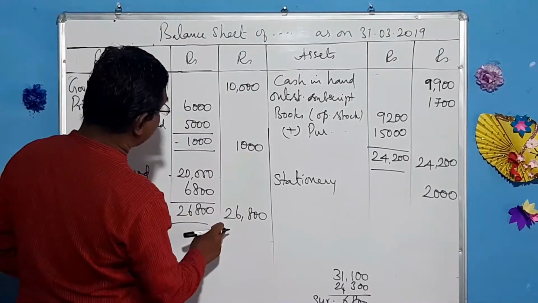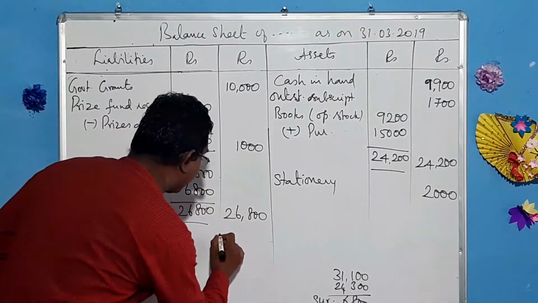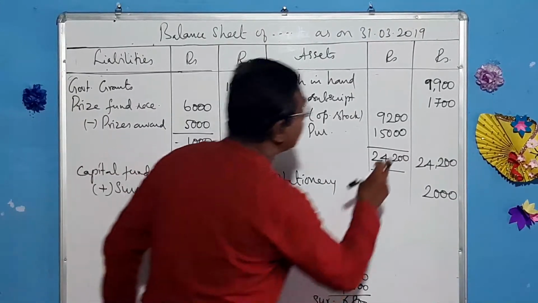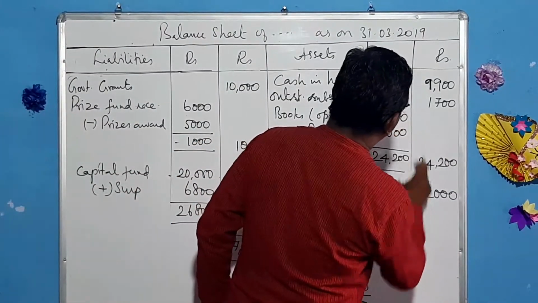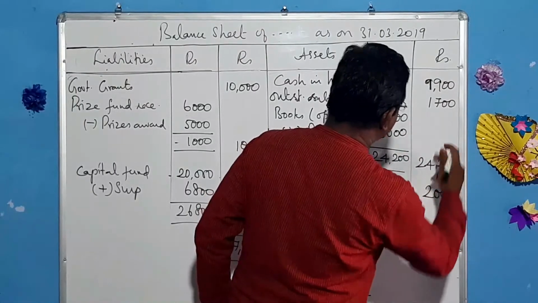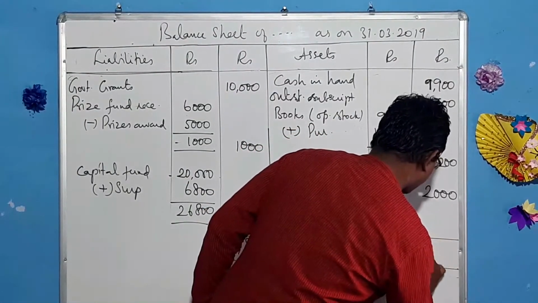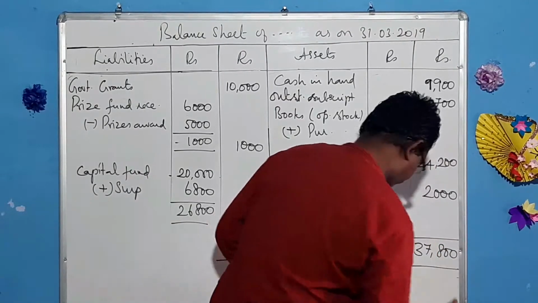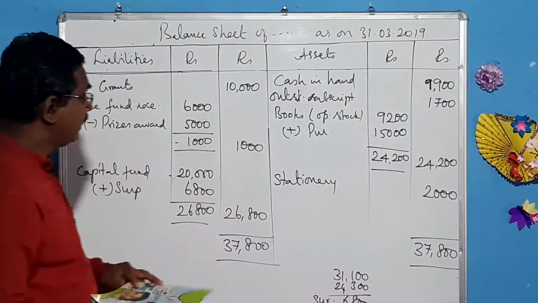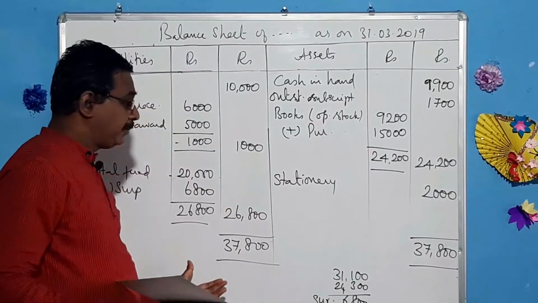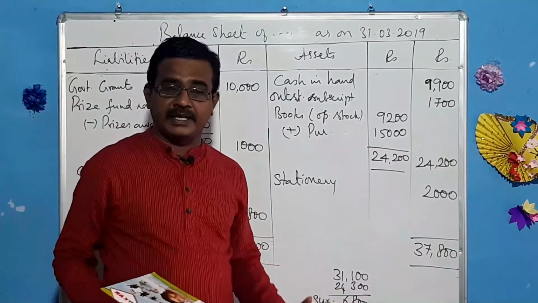And 10,000, 36, 37,800. 37,800. And we get the same answer on both sides, assets and liabilities. They tally. So we have done it correctly.